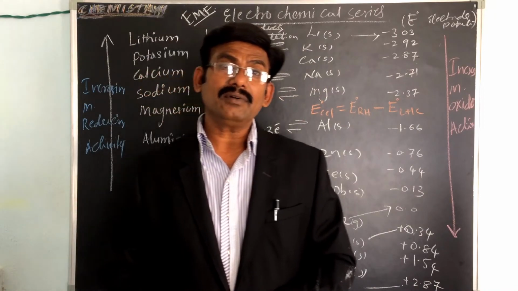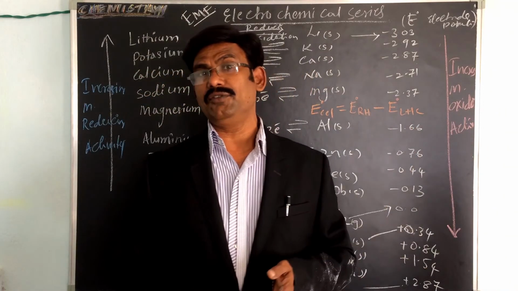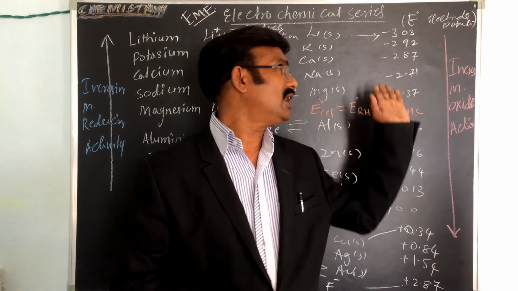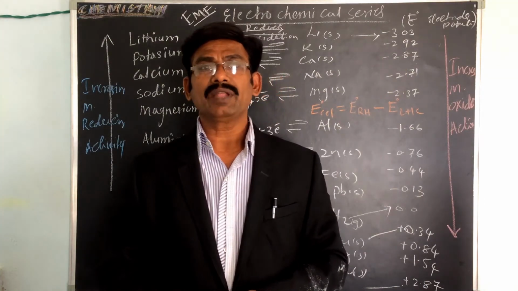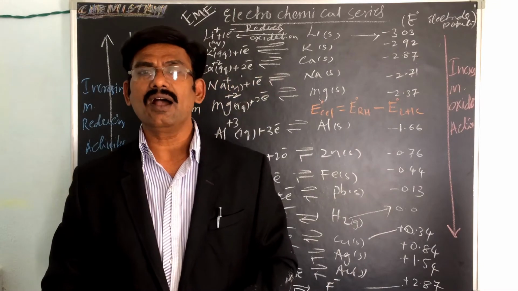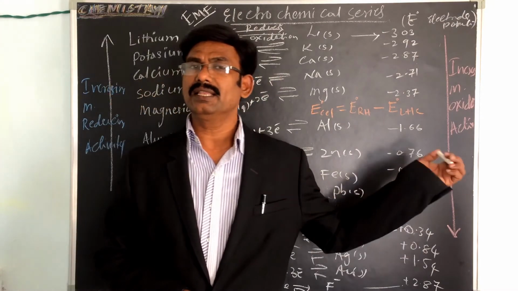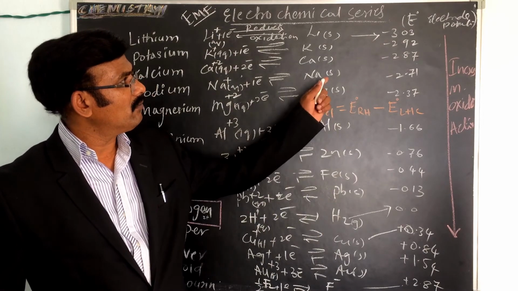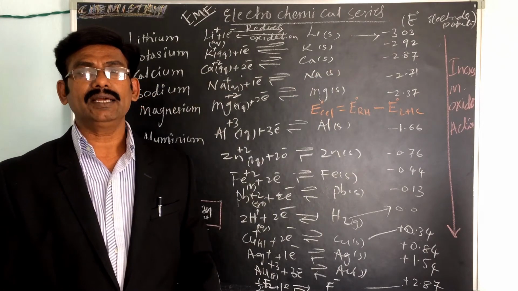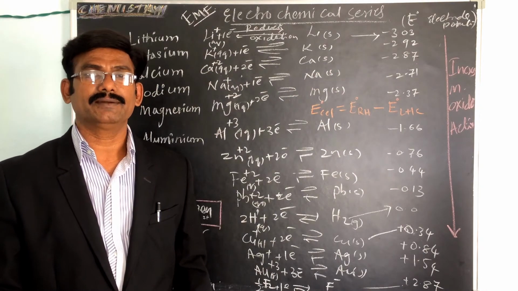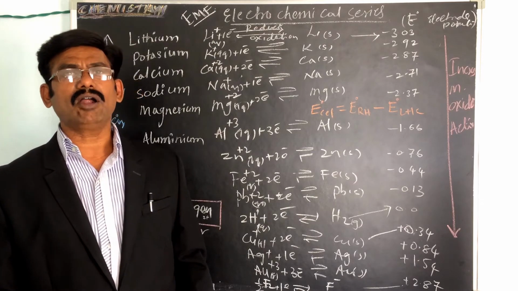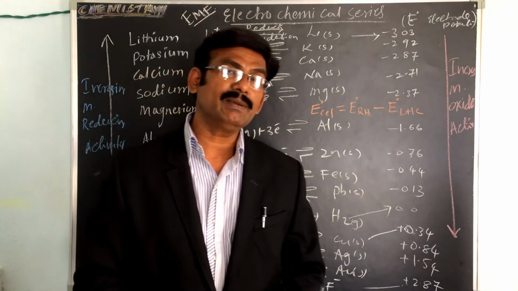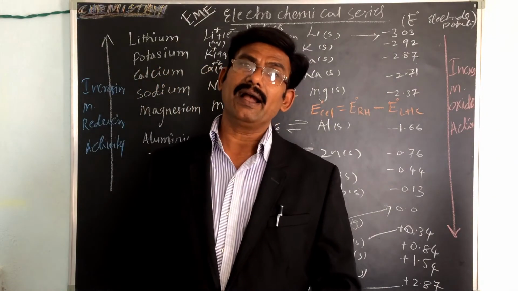Here lithium has the highest negative value, that is minus 3.01 or so, and shows a higher tendency towards oxidation. So we can see the comparison between oxidation and reduction, that is important. Okay, and the third one is displacement of one element by another.